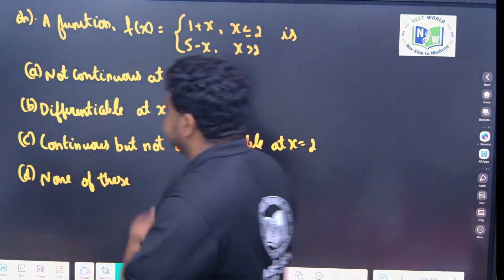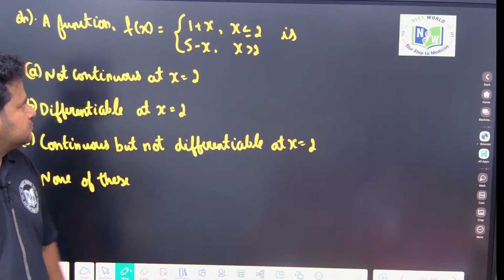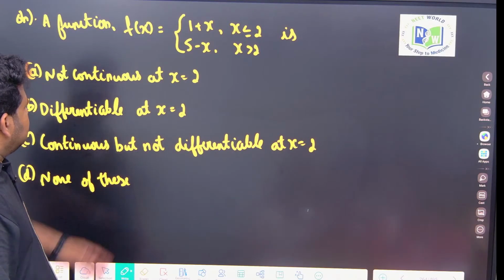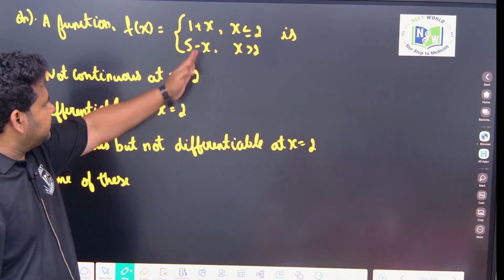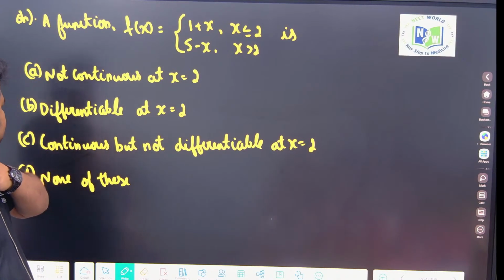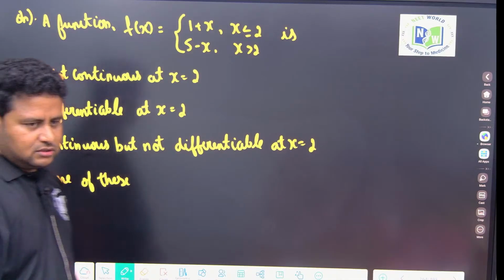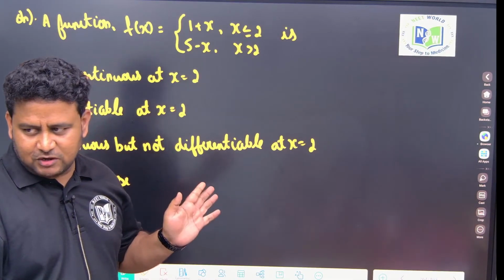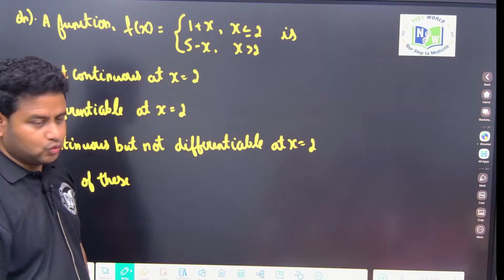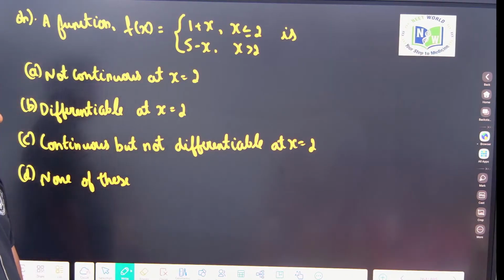This is the question given. A function f of x equals 1 plus x for x less than 2, and 5 minus x for x greater than 2. The options are: not continuous at x equal to 2, is differentiable, is continuous, none of this. So they are asking whether it is continuous, whether it is differentiable, all these things. The point given is 2.